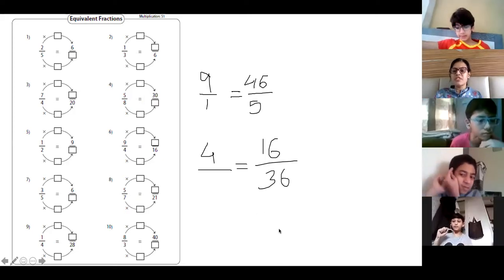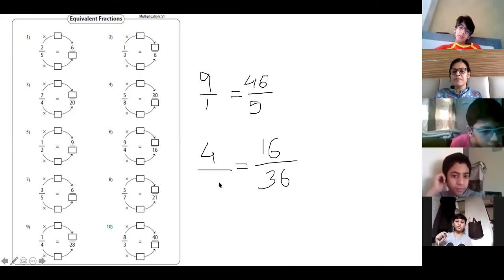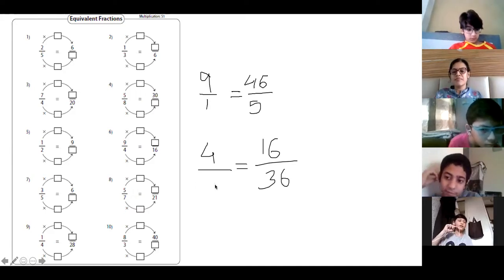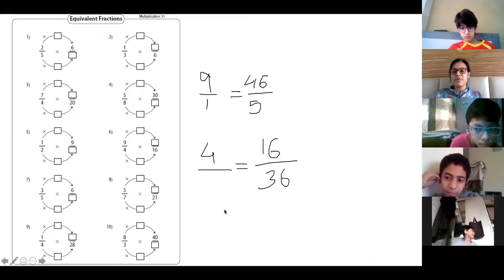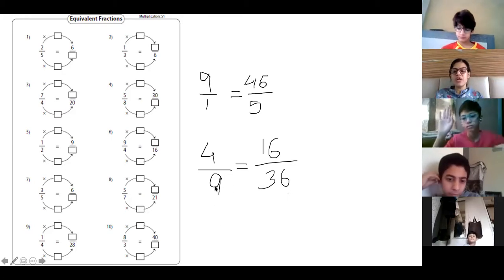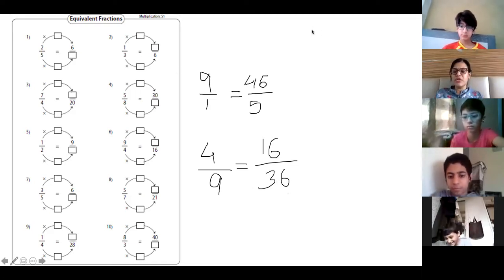Aisha, what will come over here? Ma'am, 9. 9 4s are 36. So 9 will come. What will come over here? 9. Okay. Because 4 4s are 16, so 9 4s are 36. So 9 will come over here. Is it clear, everyone? Do you want more questions or should I continue now?